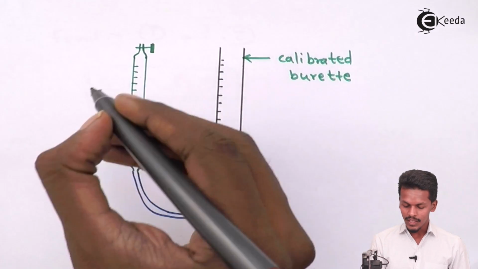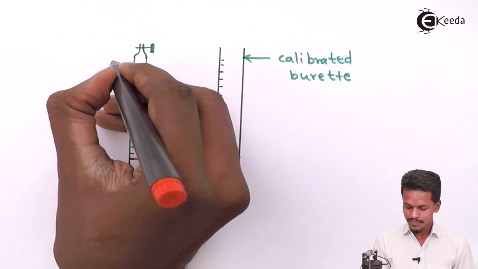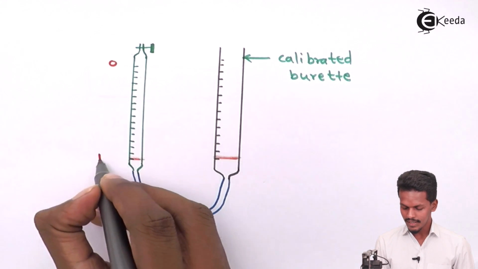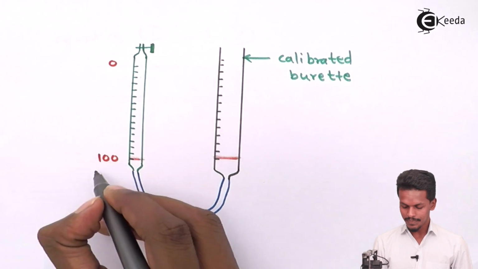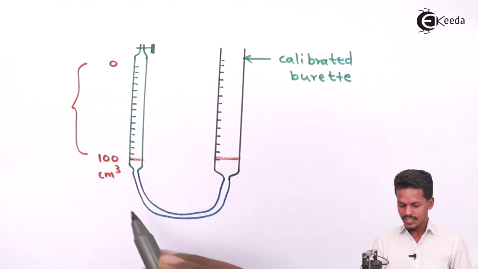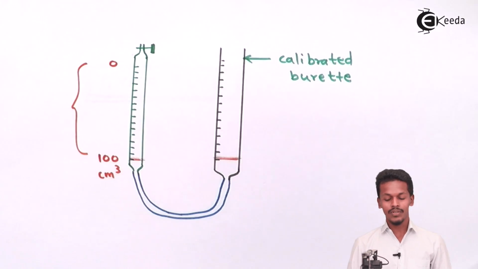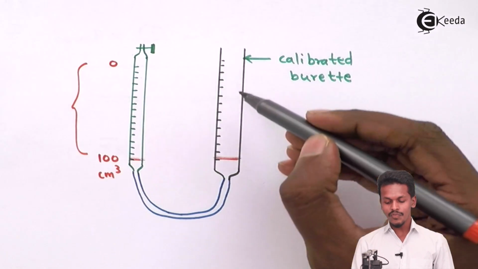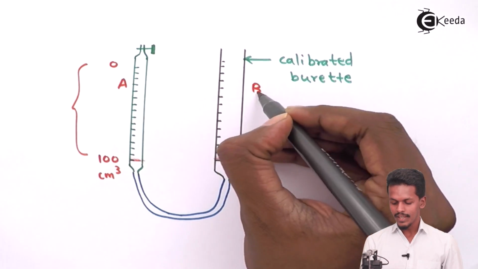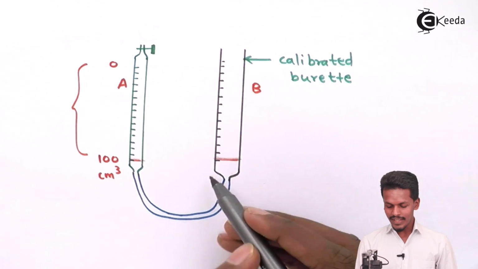Suppose the volume initially in this burette ranges from 0 to 100 cm cube. This is the range of the burette that you could see on the left hand side, and the other burette consists of the mercury. Suppose this is burette A and this is burette B, and this is the mercury level that you could see over here.